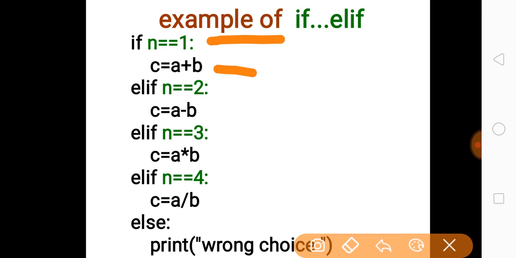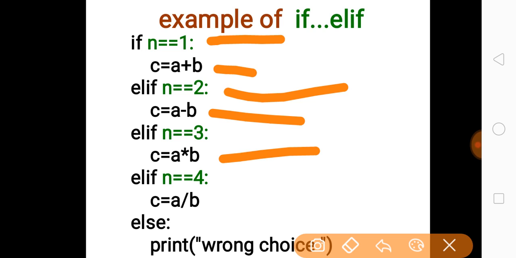And suppose you don't want addition, you just want subtraction, so you may give your choice value to the variable n, which is 2. So on the basis of this n equal to 2, this statement will run, and the subtraction a minus b will be stored inside the variable c. And suppose you have given the value of n as 3, then the multiplication will be performed for both variables, and if your choice is 4, then the division will be performed. That means a will be divided by b.